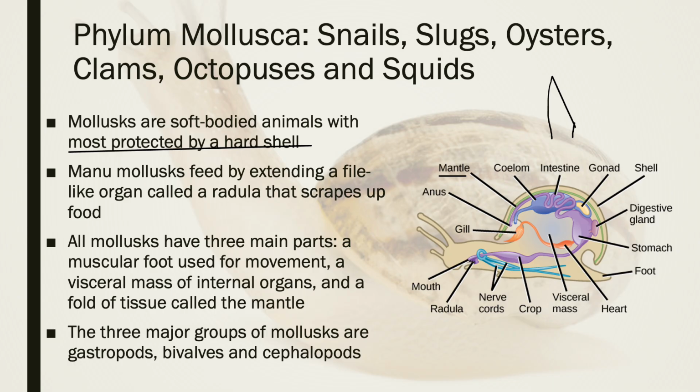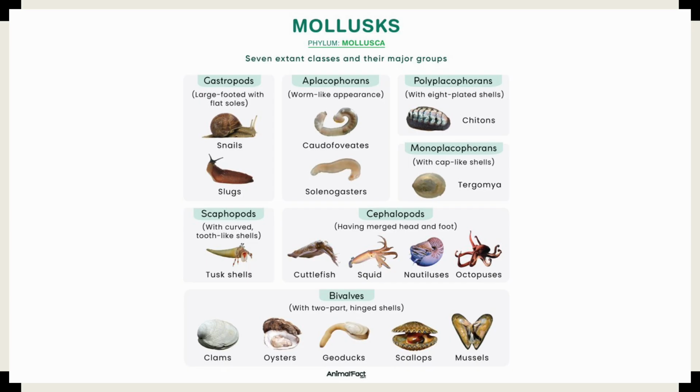They also feed by extending a file-like organ called a radula, and they are all unified by having three main parts. So they have a muscular foot, a visceral mass of organs, and then of course the mantle, which may become the hard shell in some or an internal structure in others. And our three major groups are the gastropods, the bivalves, and the cephalopods. So the gastropods are things like snails and slugs.